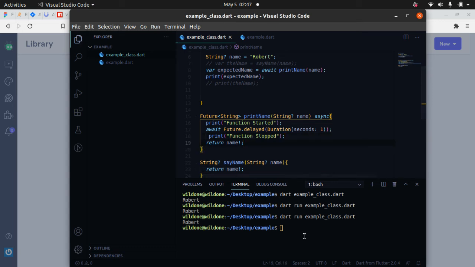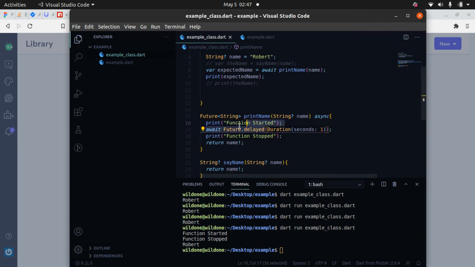Once I run this, you notice we are going to see function started. Then after 1 second, we are going to see function stopped. Then we're going to see the name Robert. Function started, function stopped, then you see the name Robert. So it had to just wait for this to run first before it could do another thing.